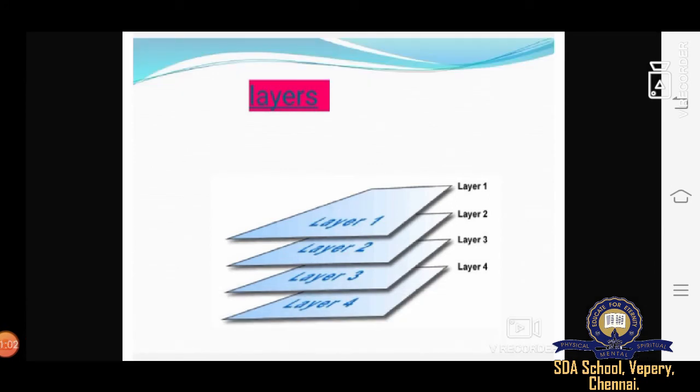These are the layers: layer 1, 2, 3, 4. You can take the number of layers which is required. So layers are like a stack of transparent paper, so you can see clearly. By default, only one layer will appear to create, draw or animate an object in a movie. We can also add more layers by clicking on the insert layer button, which appears in the left bottom of the timeline. I have shown you the diagram of the timeline.